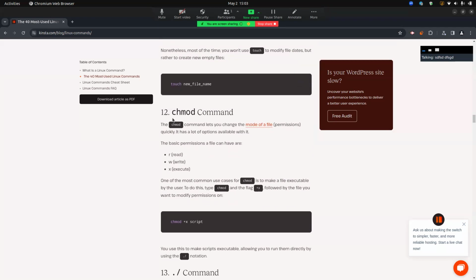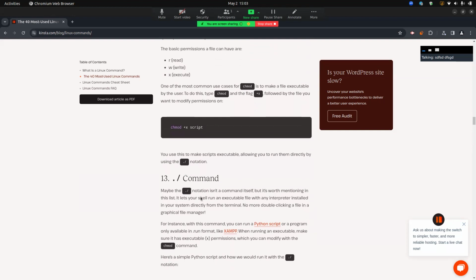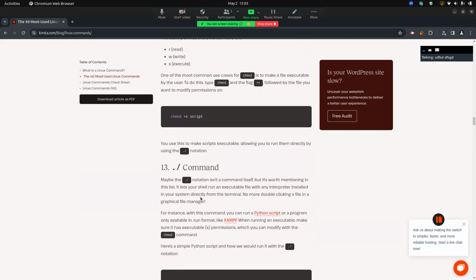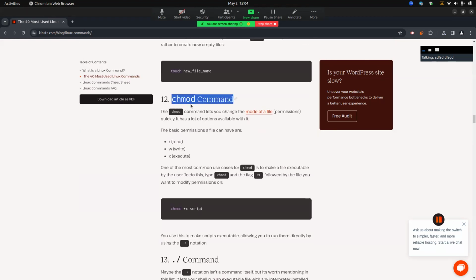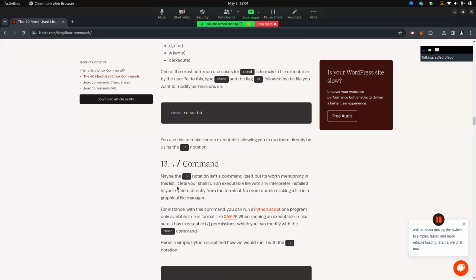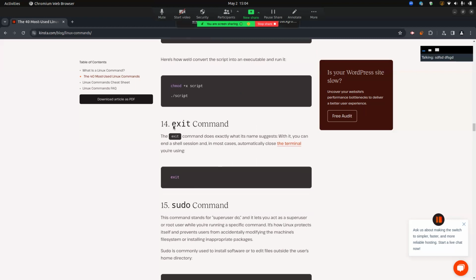So the next command is chmod. The chmod command lets you change the mode of a file and its permissions, and it can read, write, and execute. If you have some script written in Go, Golang, or Python, or C++ and like that, you can run it using chmod, because it is convenient for executing your scripts.